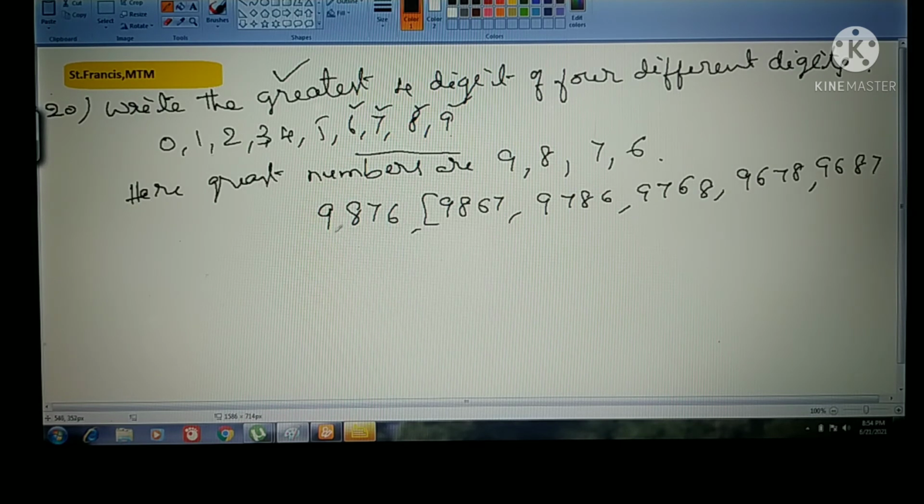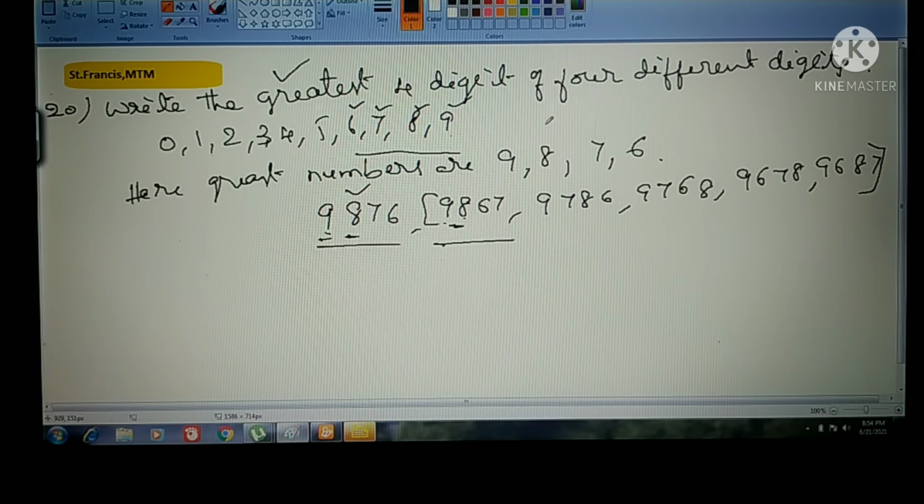So with 9 as a starting number, these are the numbers we get here. But if you observe among these, this is the bigger one only. All the 9s are equal. So we have to check for the next bigger one, that is 8 here. 8 is in 2 numbers only.